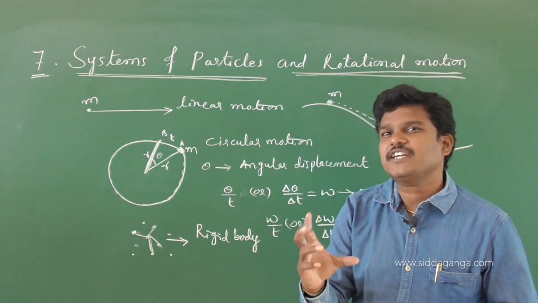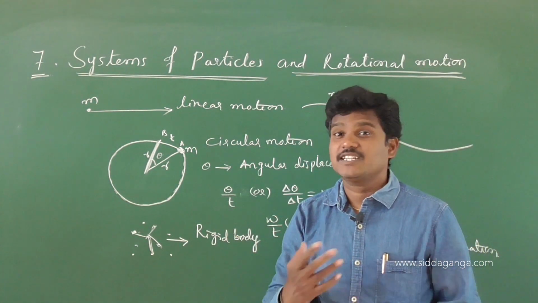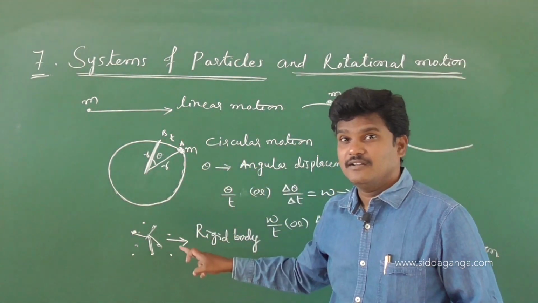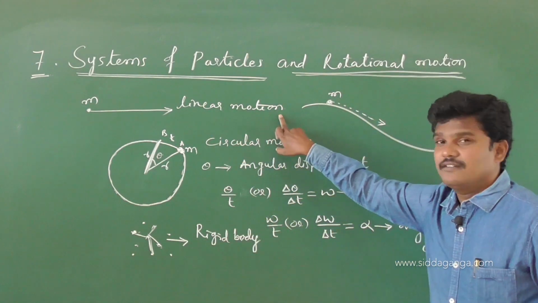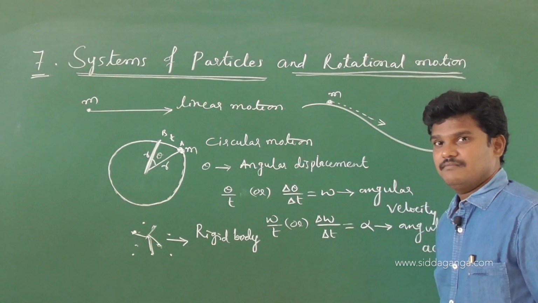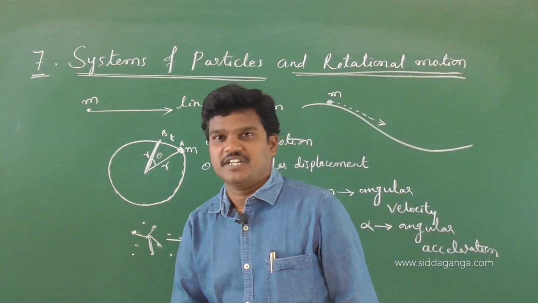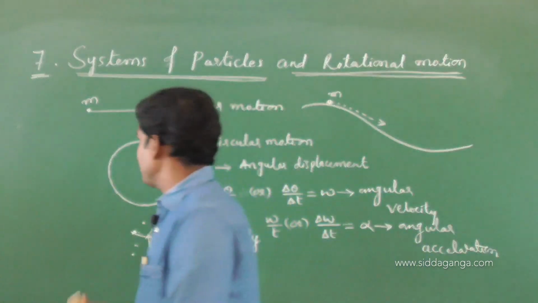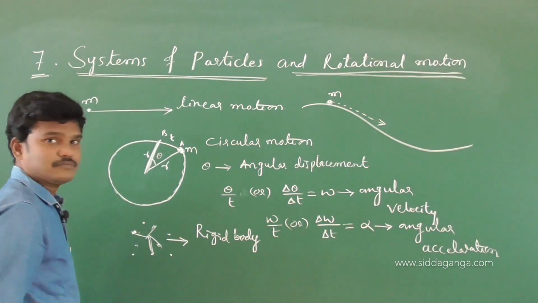If a group of particles moves, let us see what that motion is. See, this is the single particle: single particle linear motion, and here single particle circular motion. Now let us extend the object, extended objects, nothing but rigid body.